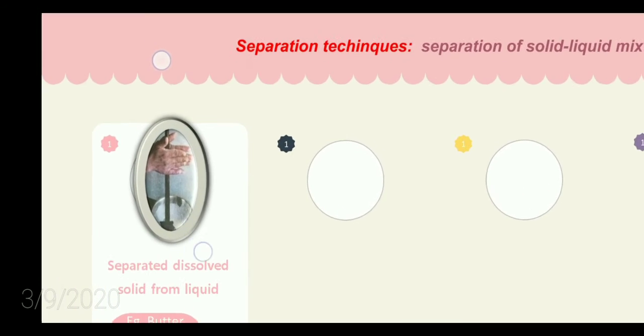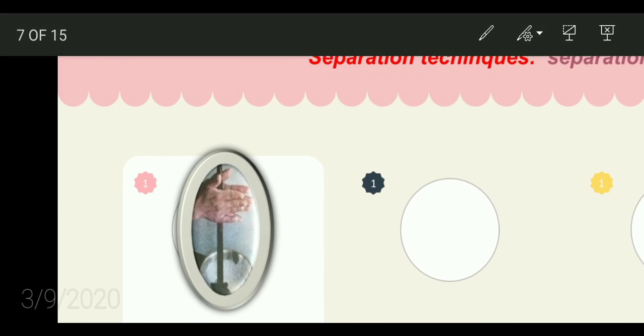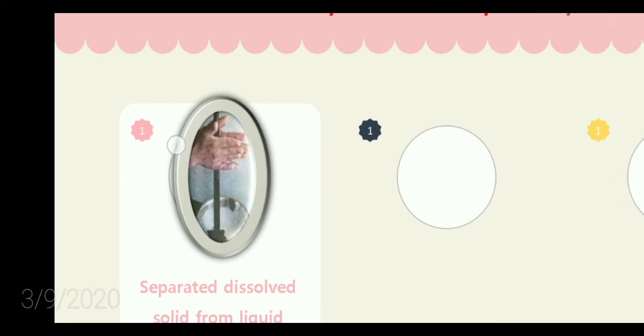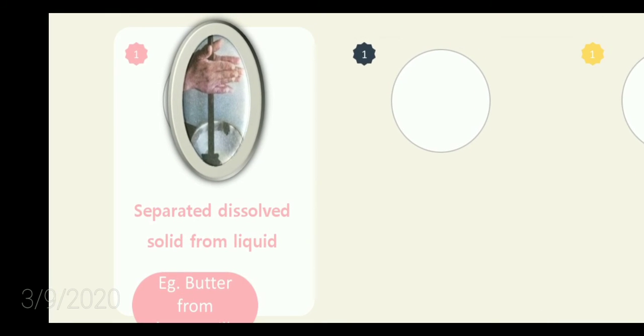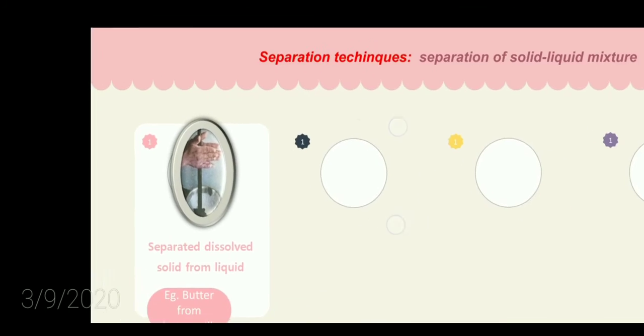Example, butter from buttermilk. Look at this picture. You might have seen this, you might have used this method at home. While we are doing churning, we are separating the dissolved butter from the buttermilk.